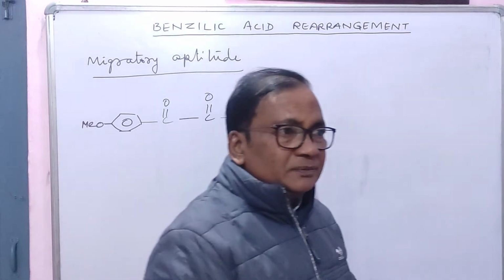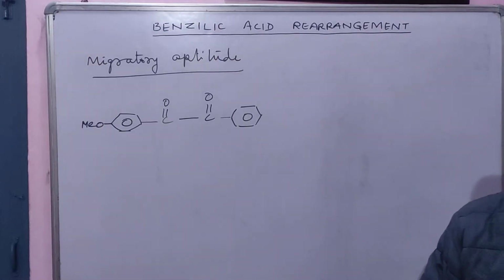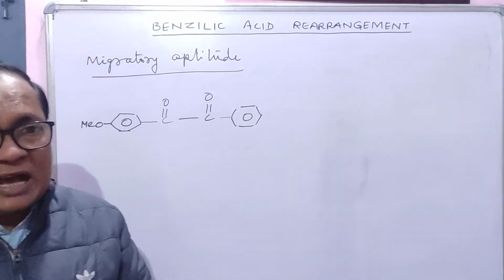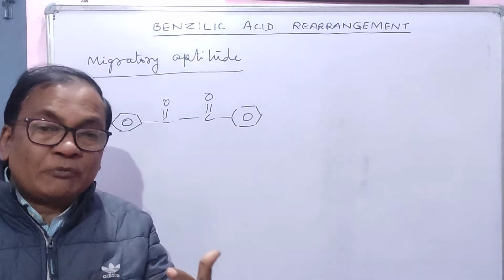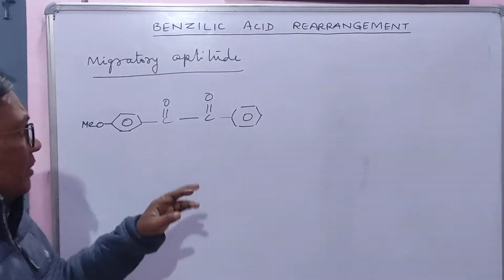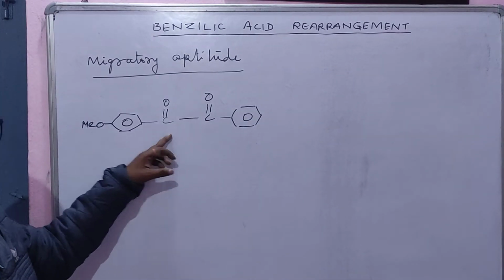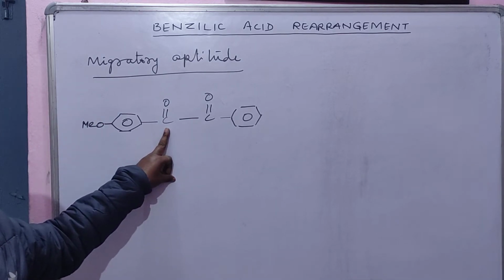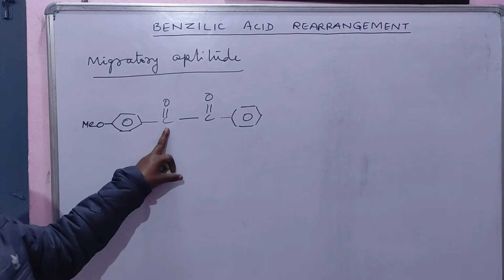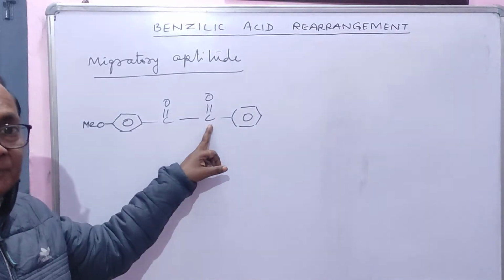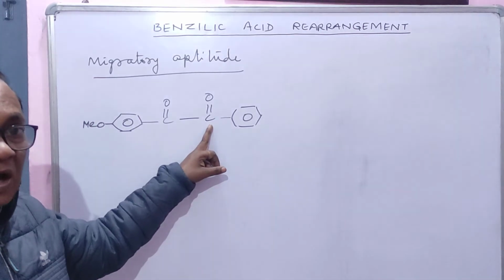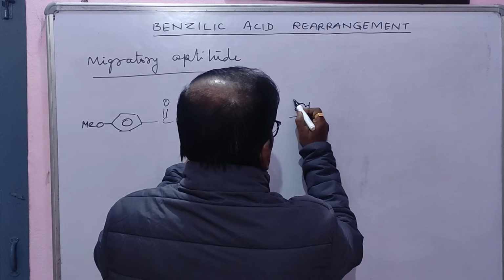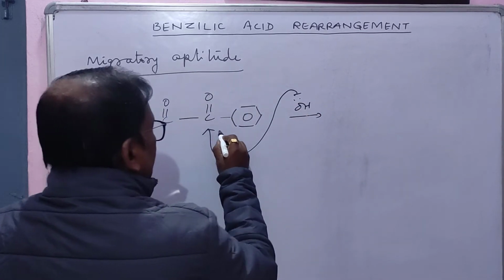For attacking of nucleophile, we have to see which carbon possesses more positive charge. Delta plus is here, delta plus is here. Due to this methoxy group, this positive charge is reduced, lowered. Therefore, positive charge is greater here, and that's why OH minus will attack here.